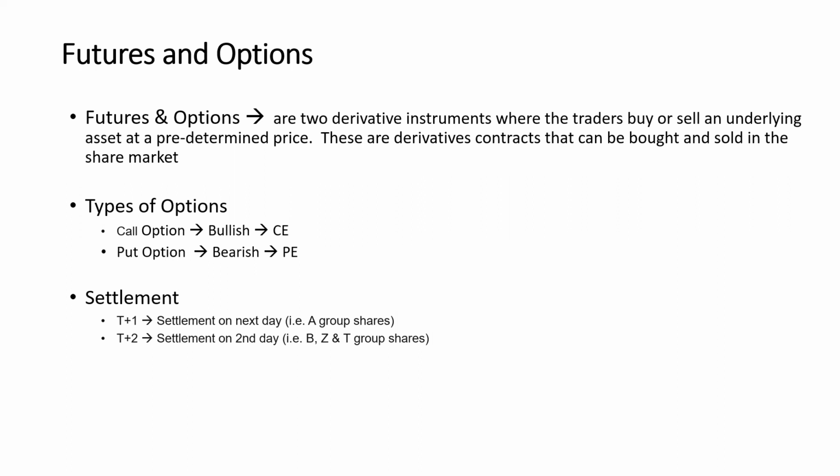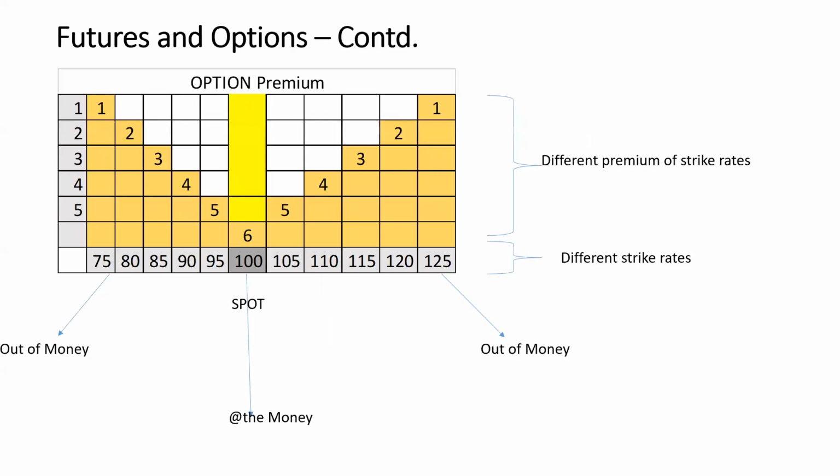Assume a stock moves from 100 to 105, we call it bullish. If a stock moves from 100 to 95, we call it bearish. The terminologies used are CE for call and PE for put. The settlement is T+1 and T+2 as usual, as defined by the SEBI guidelines.